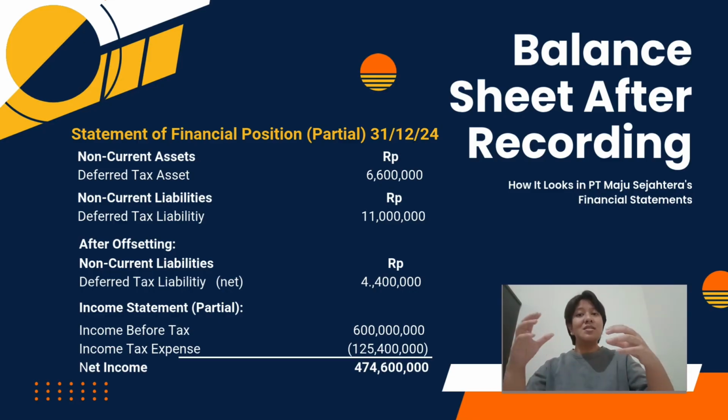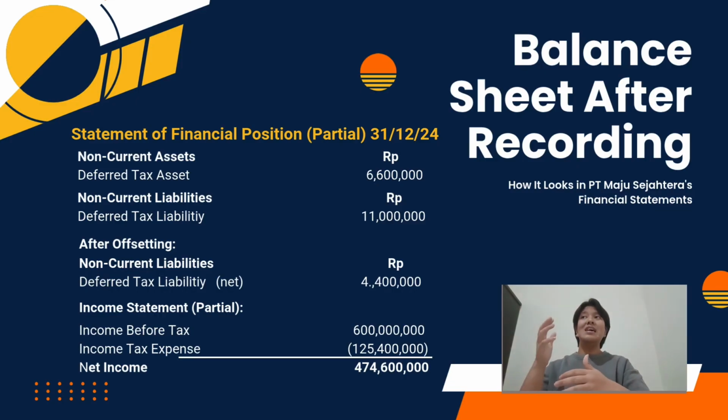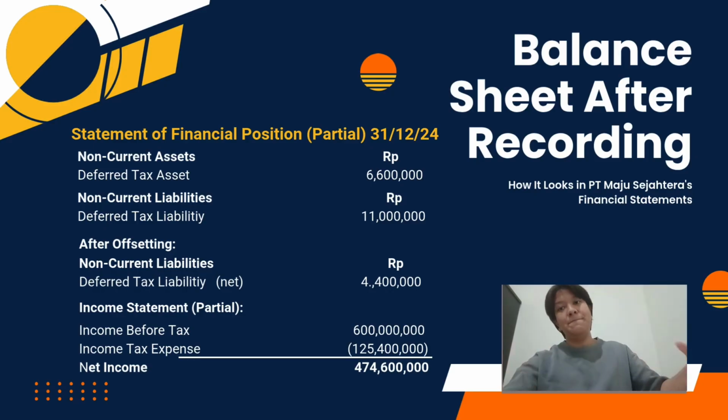In the income statement, the company reports income before tax of 600 million. Then total income tax expense is 125,400,000. Therefore, net income is 474,600,000. And this shows both the current tax obligation and the future tax consequences of temporary differences.